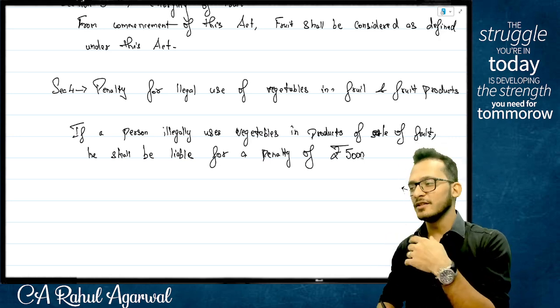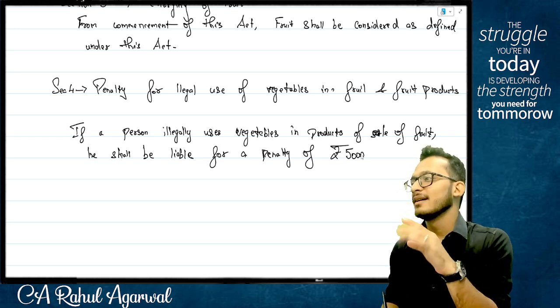If you want to put prosecution you have to go separately. Yes, that's another section.